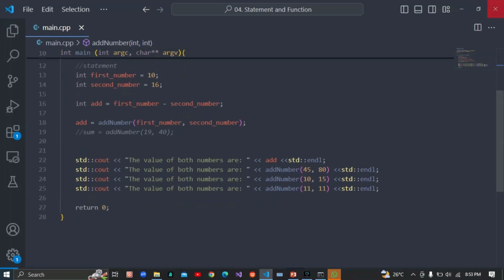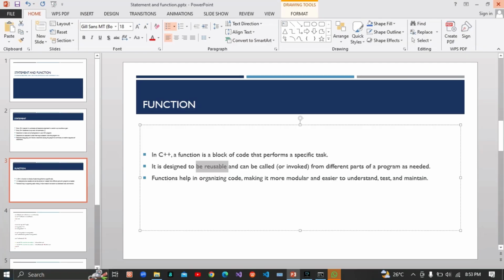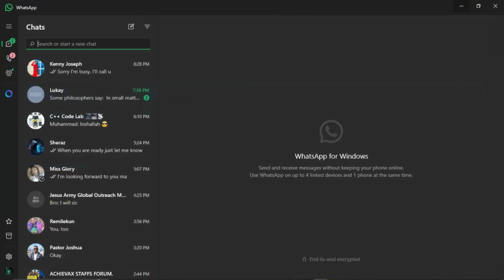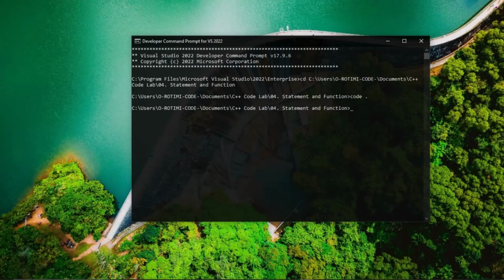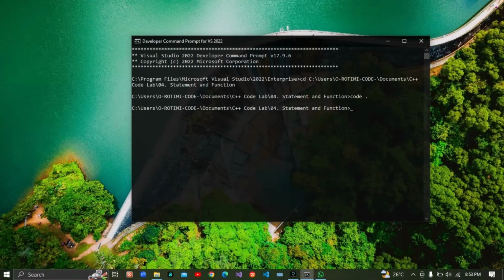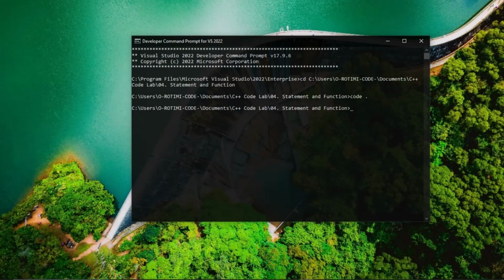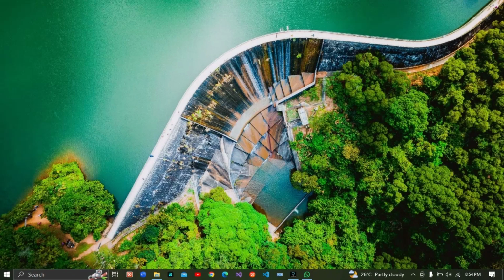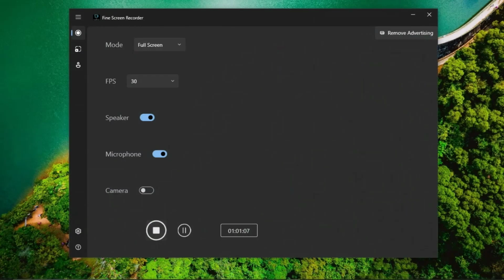Bye. So I'm going to just close this one and close this one. Save. And oh my god, my WhatsApp is showing up. So close it too, and bye.